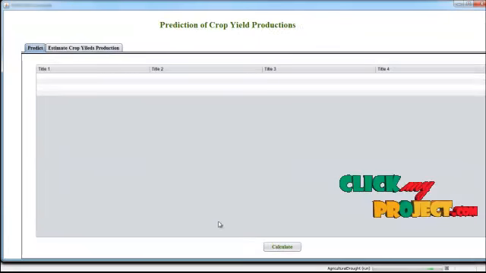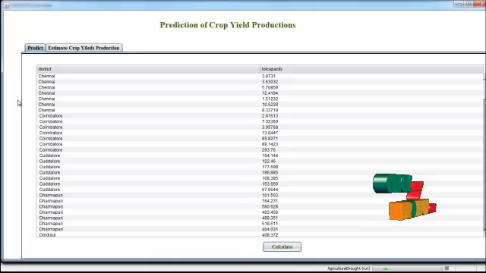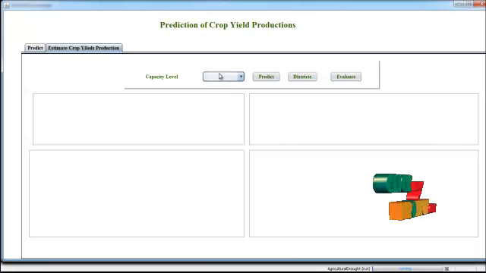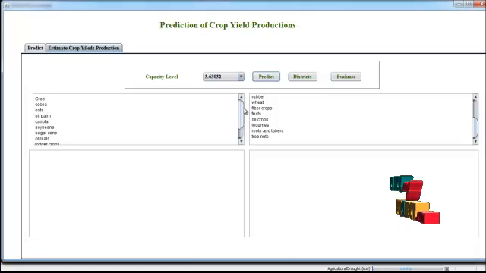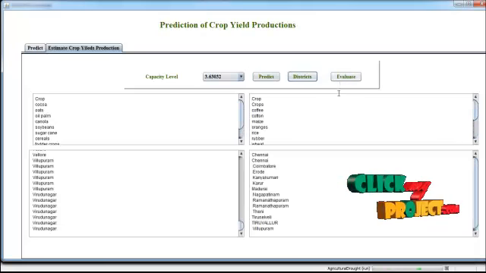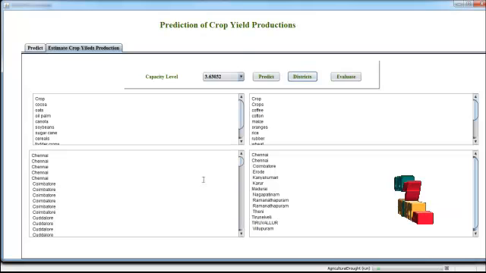Then click the next button. Then here we are calculating for each district. Then we can get the total capacity of each district. If the capacity is 3.62, we predict the crop yield levels of that level and districts. So based on that level, we have the crops and the districts will be displayed here.